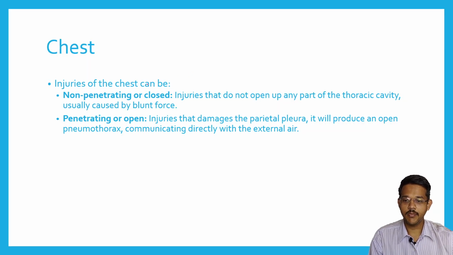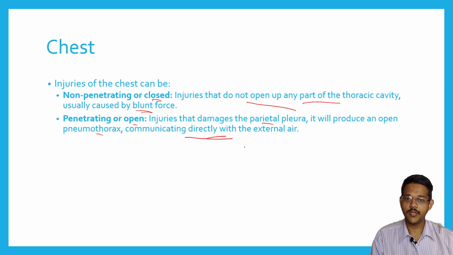Chest injuries can be non-penetrating or penetrating injuries. In non-penetrating or closed injuries, the thoracic cavity is not opened, usually caused by blunt force. So any blunt force injury on the chest can lead to non-penetrating injuries in which the thoracic cavity is intact. Penetrating or open injuries damage the parietal pleura and produce an open pneumothorax communicating directly with the external air. So the thoracic cavity is open, which may lead to pneumothorax, where air enters the pleural cavity.